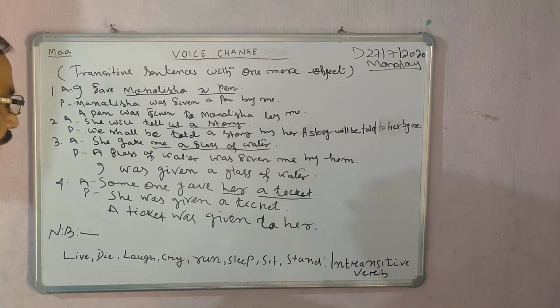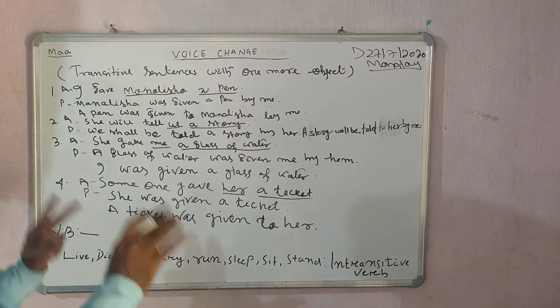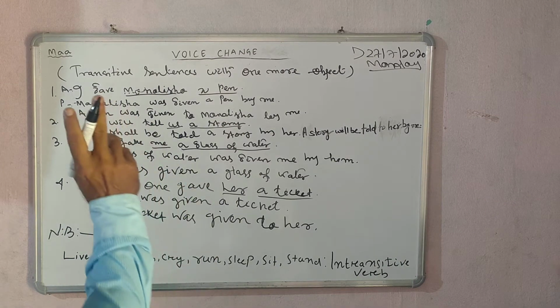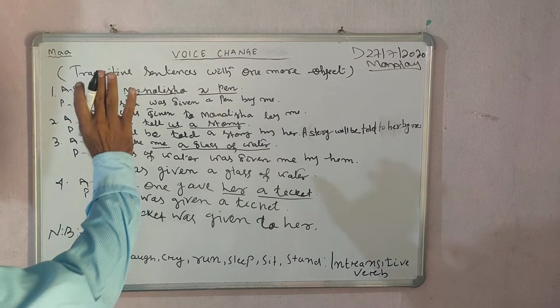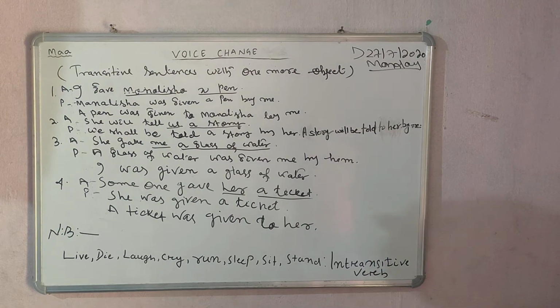What did we find here? In all these given sentences, two objects are available, and the sentence is in complete form. The verb expresses complete action. Gave here expresses complete action. Gave is a transitive verb. That's why the sentence becomes transitive.